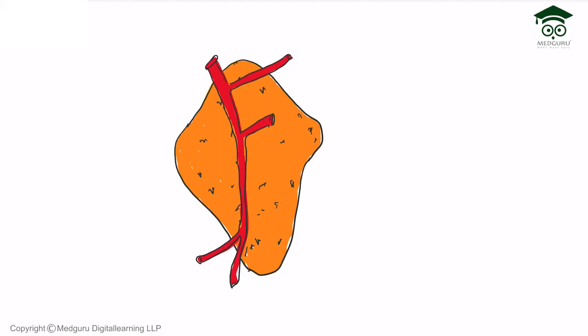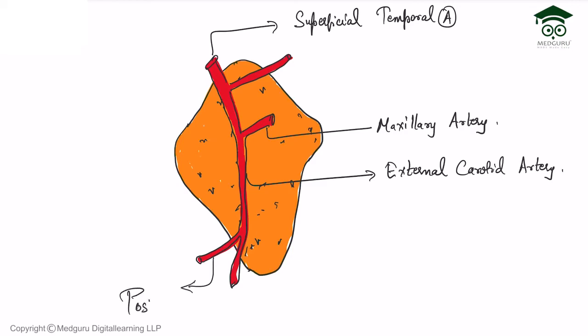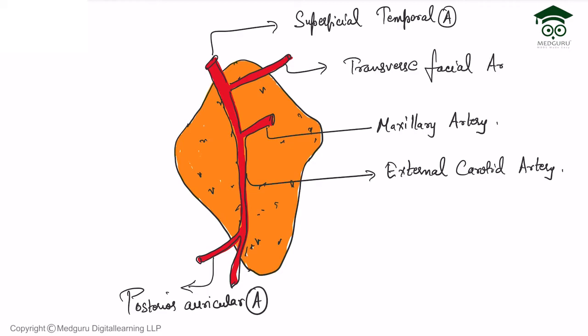Coming to the labeling of these arteries: superficial temporal artery and maxillary artery, which are the branches of the external carotid artery. The other branch which we can see inside the parotid gland is the transverse facial artery in this uppermost part. Lower down is the posterior auricular artery. So with this we have finished both the venous drainage and the arterial supply of the parotid gland.